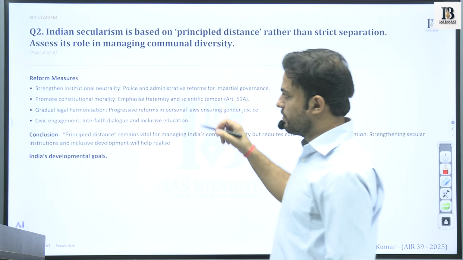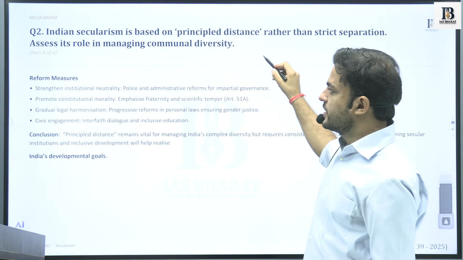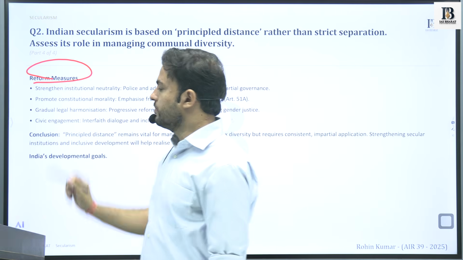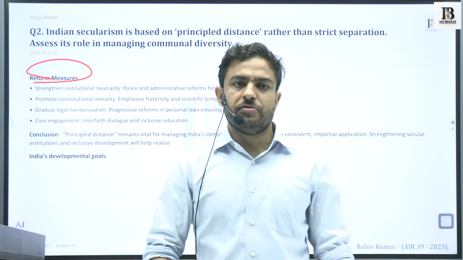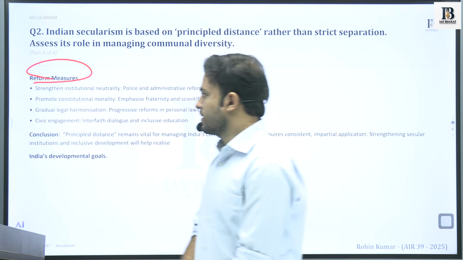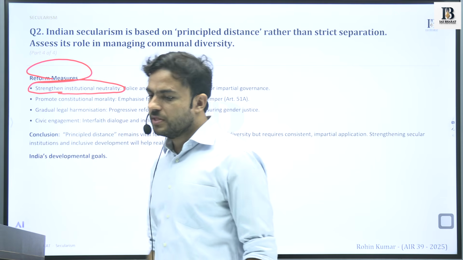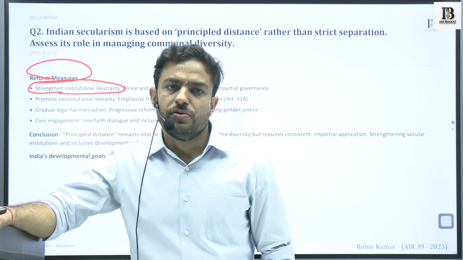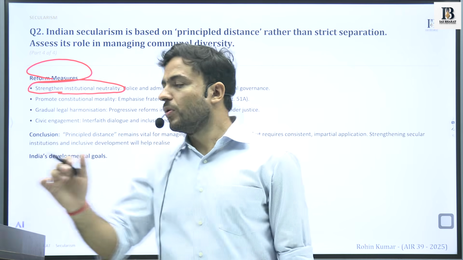So after discussing the principles and the challenges, now we will discuss what reforms can be brought into this principle, so that the issues that have been highlighted earlier can be taken care of. Strengthen institutional neutrality. This would be the first thing to start with, because it is the state units or the institutions that largely guide this whole thing.